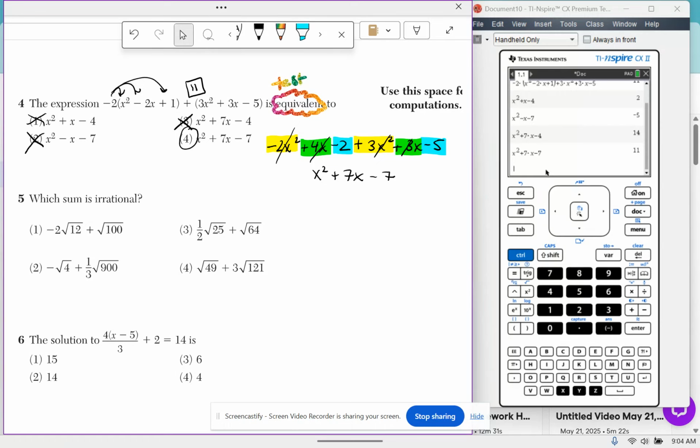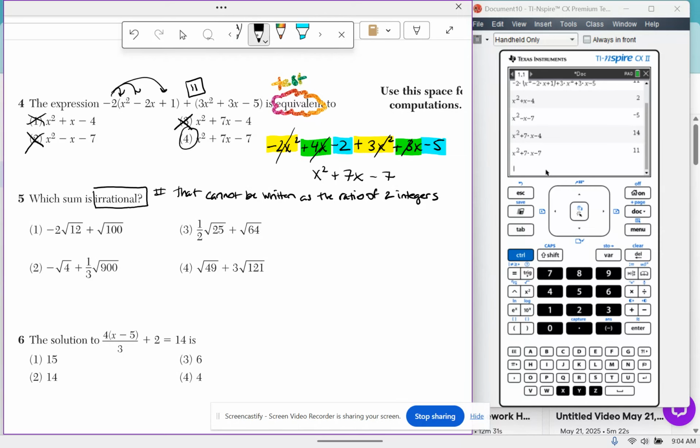Question 5, which sum is irrational? An irrational number is a number that cannot be written as the ratio of 2 integers, and that is your formal definition for an irrational number. If they ever ask you why a number is irrational and it's like a part 2 or a part 3, you would explain by saying it is a number that cannot be written as the ratio of 2 integers. Then you can go further to explain how you knew.